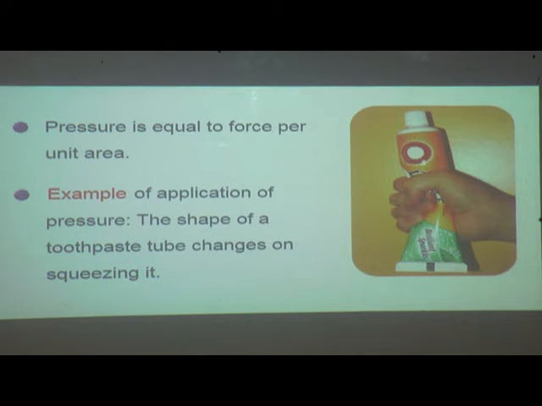As we have just seen with squeezing the toothpaste, in the same way objects break when pressure is applied on brittle substances. For example, glass, biscuit and coal break into pieces. So examples of changing shape and size are blowing a balloon and pressing a sponge, and if we apply more pressure on brittle substances, they may break down, for example a biscuit or a glass.